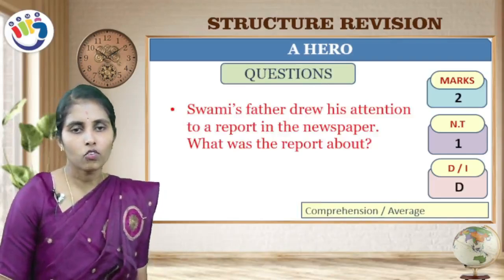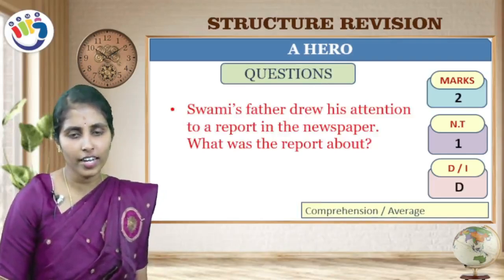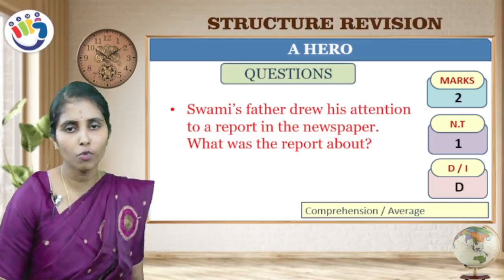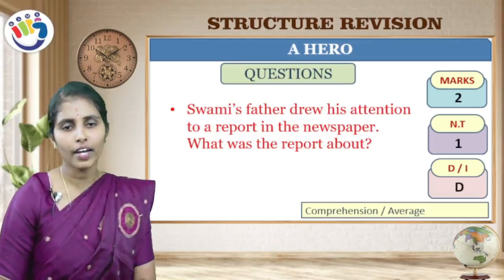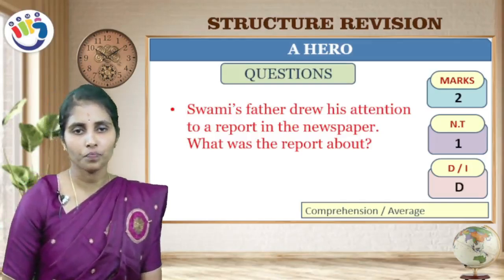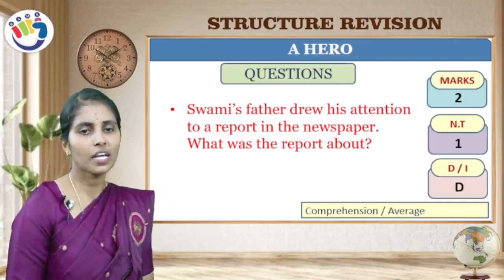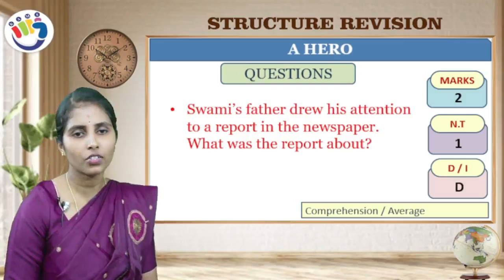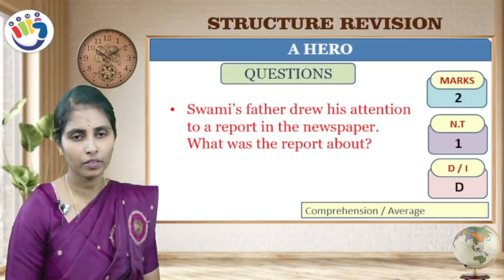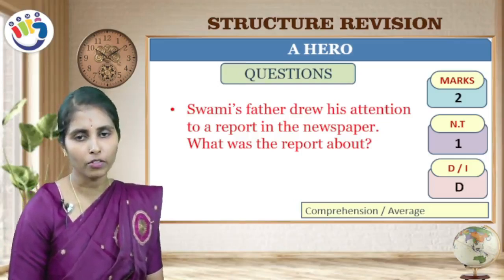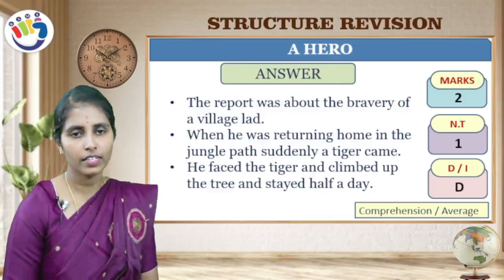Next, let us go to the question and answers. This question is for 2 marks. It is asked 1 time and it is a direct question. Let us see the question, children. Swami's father drew his attention to a report in the newspaper. What was the report about? Let us see the answer.